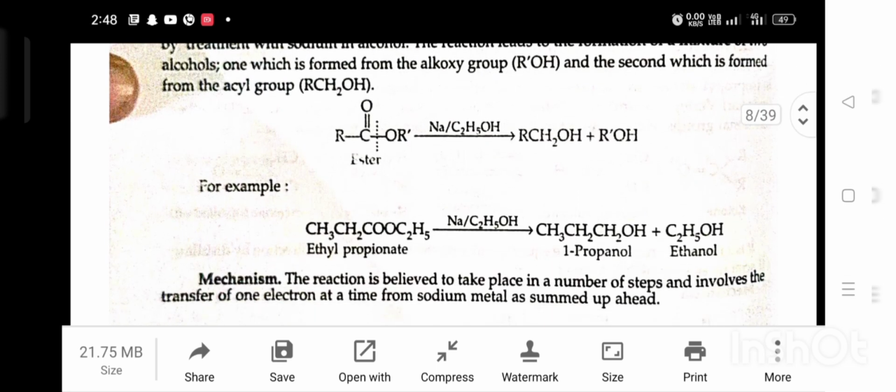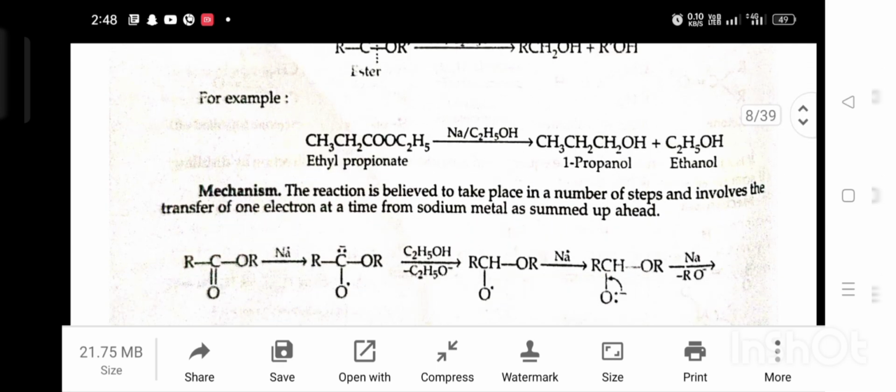For example, ethyl propanoate in the presence of sodium and ethyl alcohol gives 1-propanol and ethanol. Mechanism. The reaction is believed to take place in a number of steps and involves the transfer of one electron at a time from sodium metal as summed up ahead.